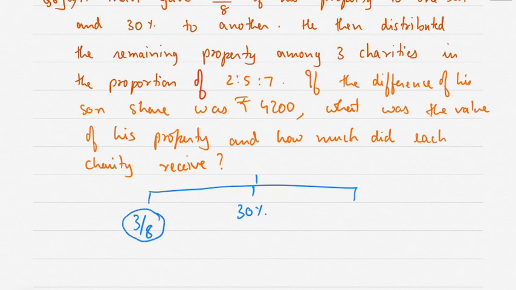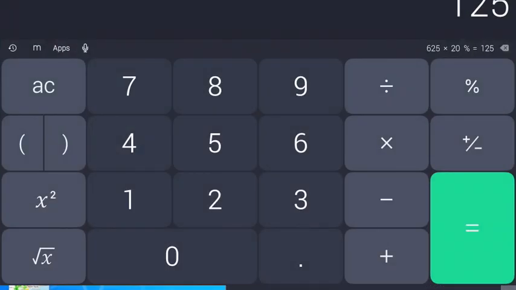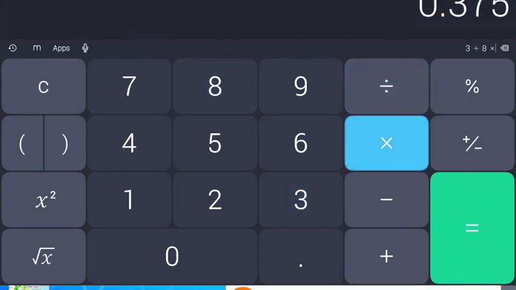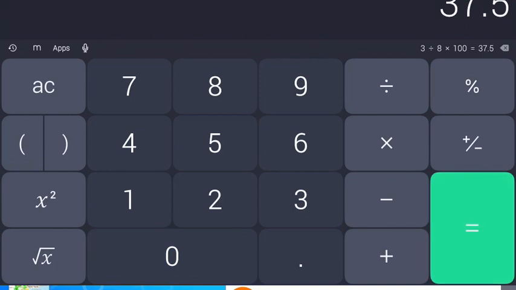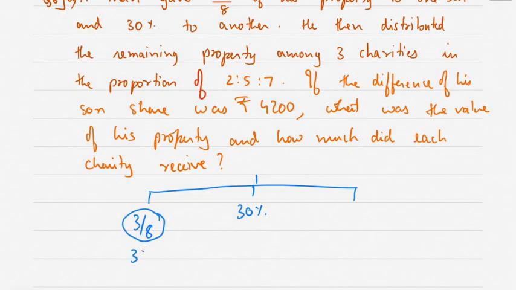Convert this 3/8 into percentage. So 3 divided by 8 into 100. I am just converting it into percentage. So it comes to 37.5%. So 37.5% is received by one son, 30% is received by another son.